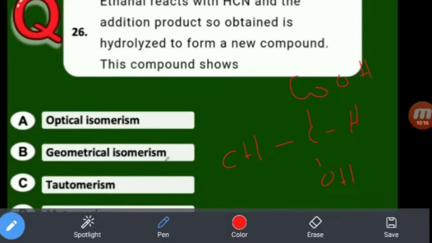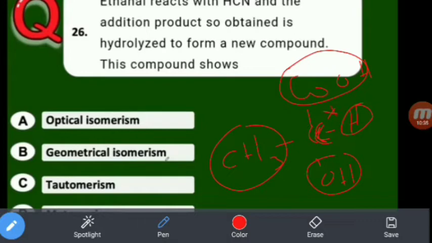Now this compound shows, you see, this is the carbon surrounded by 4 different atoms or groups, H, OH, CH3, COOH. Therefore it is called a chiral carbon. So a chiral carbon containing compound always exhibits optical isomerism. So the answer is optical isomerism.